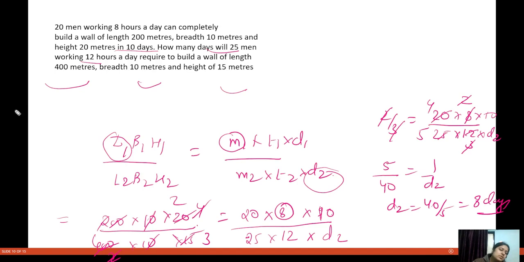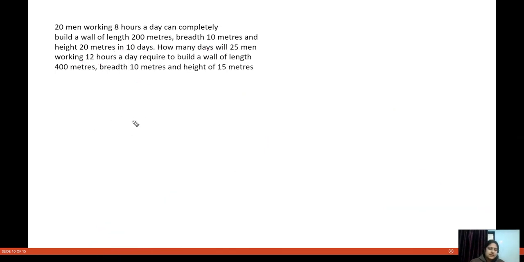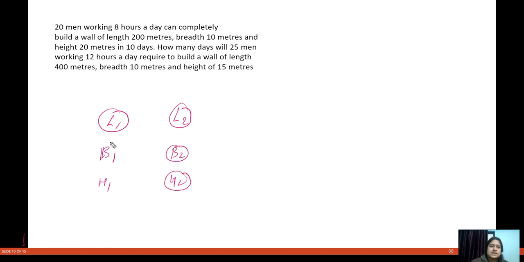So see, so much information is given. We just have to find this one, but everything is interrelated, so we can do it this way. Let us understand the concept once more. We had L1, length of the first wall, B1, breadth of the first wall, H1, height of the first wall. Similarly, we had L2, B2, and H2 for the second wall. And the efficiency of the workers is the same.